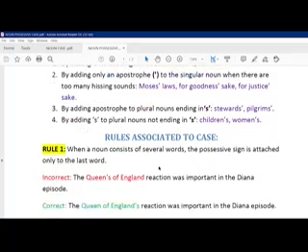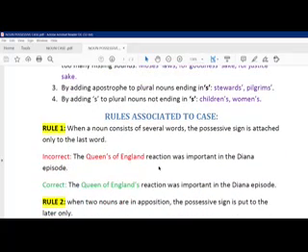Now there are particular rules associated with it. These are very interesting. Particular rule 1 says that when a noun consists of several words, the possessive sign is attached only to the last word. See, the Queen of England's reaction was important in the Diana episode. Now see, this is a compound noun, Queen of England. It consists of two nouns, Queen and England. If you add it to the first noun, it will be wrong. You have to add apostrophe s to the last part, that is Queen of England's reaction, not Queen's of England reaction. Be very careful here.